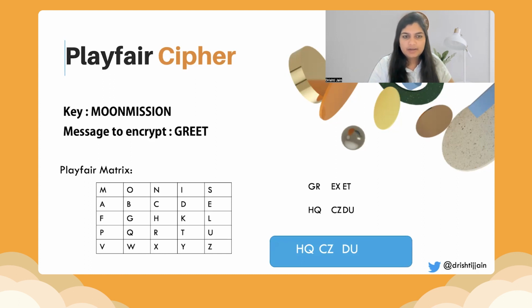Now for GR, in the matrix, if you see, G is in the second column in the third row, and R is in the third column in the fourth row. We form a quadrilateral, a four-sided figure, with G and R. So we find H and Q. GR are already there, so the corners of the shape that we form inside the matrix are what we take. So for GR, we take HQ.